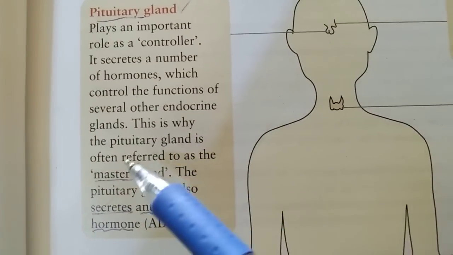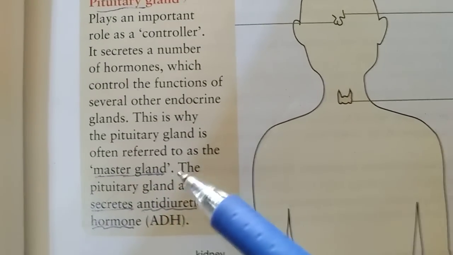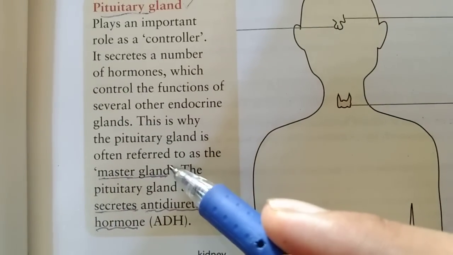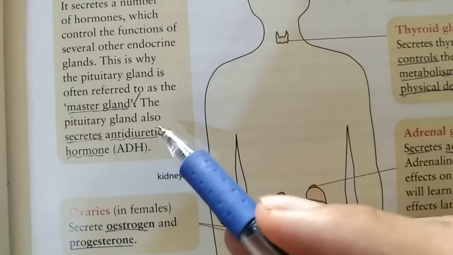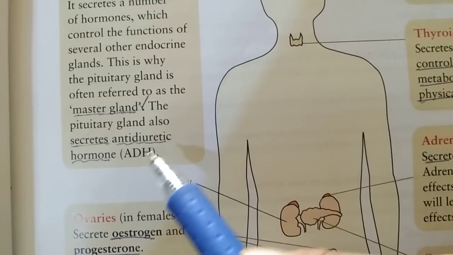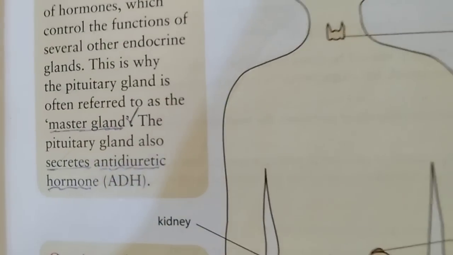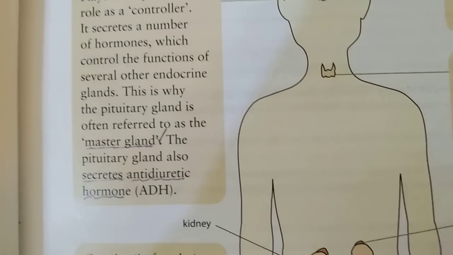This is why the pituitary gland is often referred to as the master gland. The pituitary gland also secretes antidiuretic hormone, which controls urine.